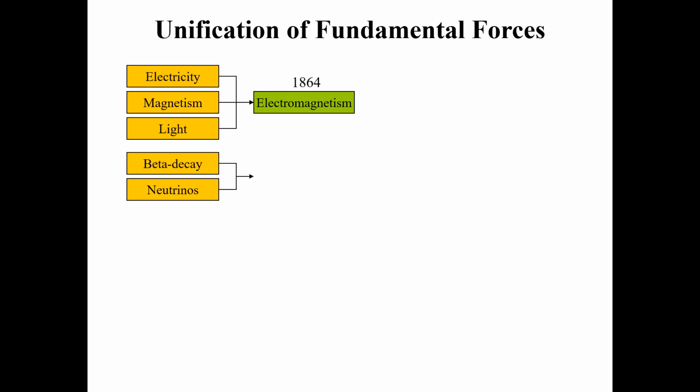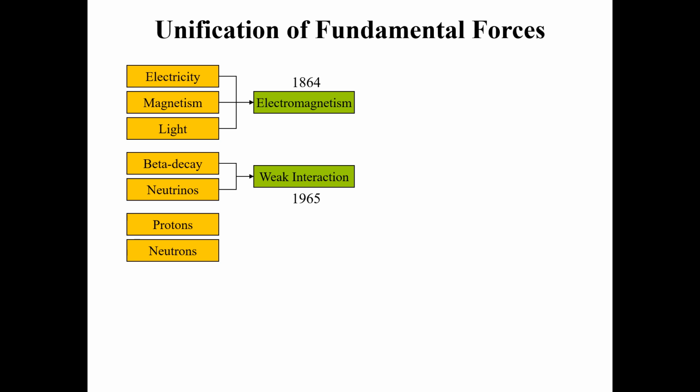Then, more recently, they tried to unify beta decay and neutrinos into a single interaction which they called weak interactions. The first attempt was the unification of electricity, magnetism, and light into electromagnetism, and that happened in 1964. The second attempt was for beta decay and neutrinos, which were unified into weak interactions, and that happened in 1965.